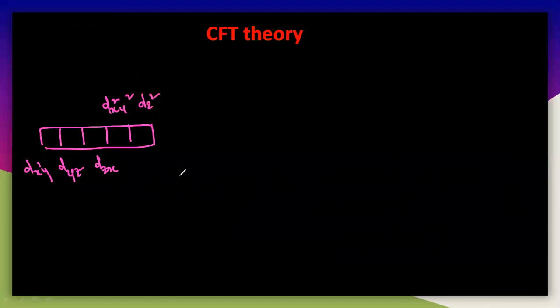So actually there is no ligand first, only the free metal ion is there. This is the free metal ion. So what happens here, the energy of the system is fixed here for all the orbitals, the energy is exactly equal. So the energy of the metal is completely degenerate here. That means the energy is completely equal for each orbital, that is dxy, dyz, dzx, and even dx square y square and dz square here.